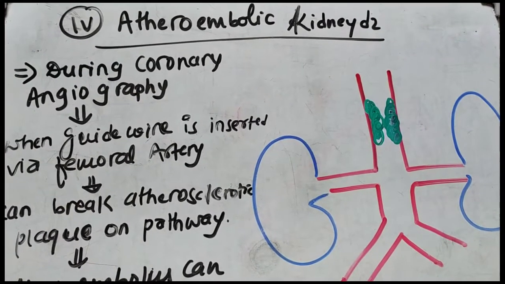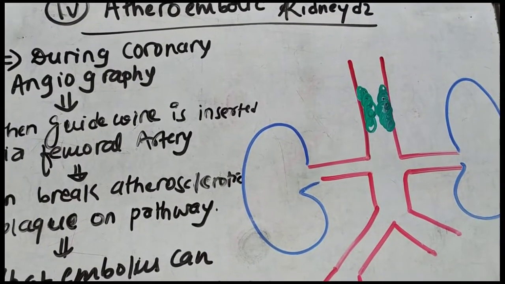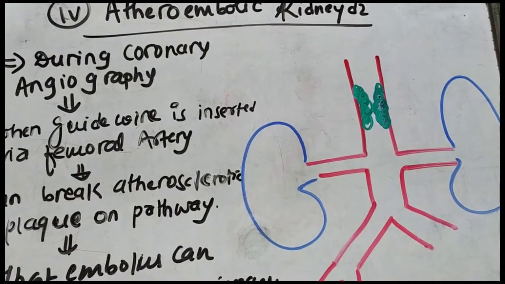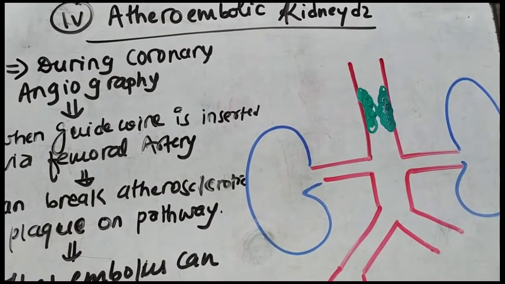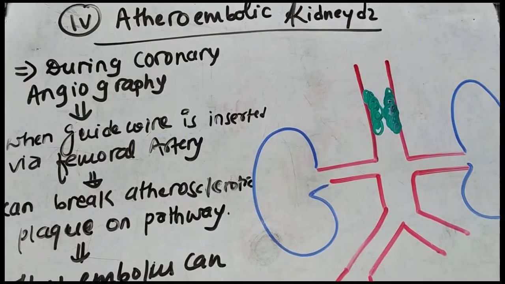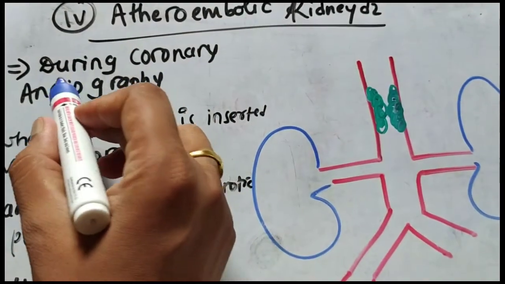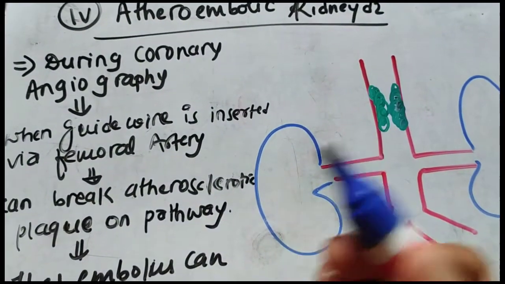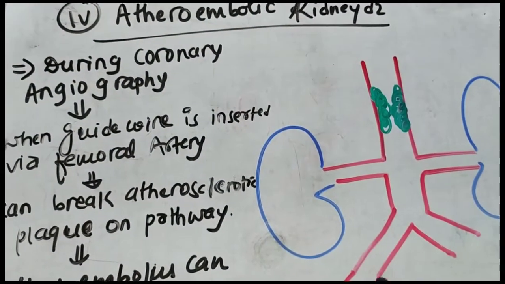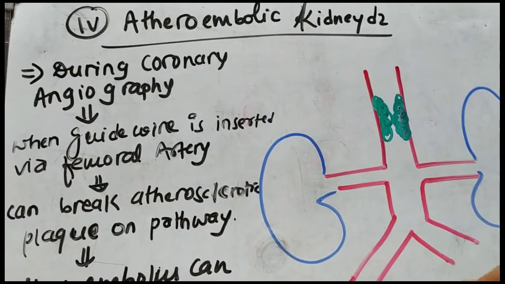Now let's study the fourth cause of renovascular causes of acute kidney injury. The fourth cause is atheroembolic kidney disease. So what happens in atheroembolic kidney disease? Let's take an example. Suppose a person has a heart attack and the doctor plans for coronary angiography.